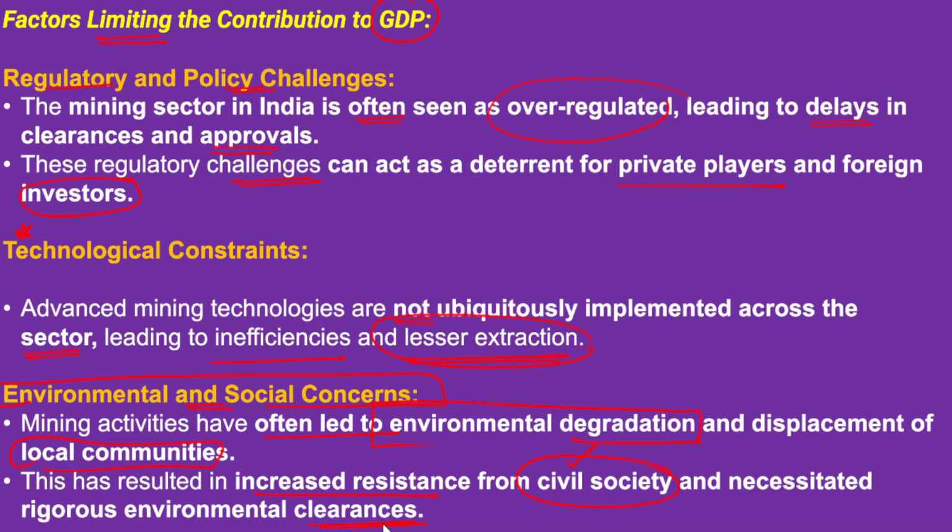In this age of afforestation, efforts are being made to ensure afforestation in different parts of India, so it is very important to protect the environment. Therefore rigorous environmental clearances were put in place, which also hinder the extraction of mineral resources from these areas.